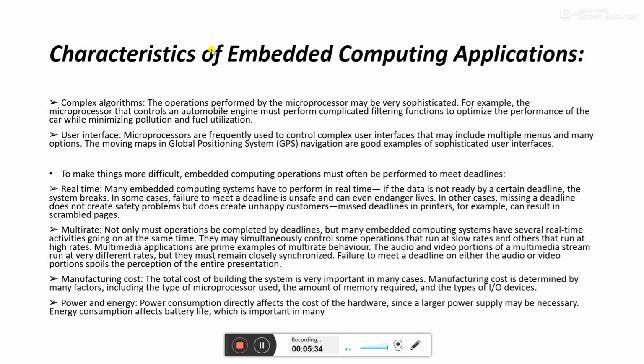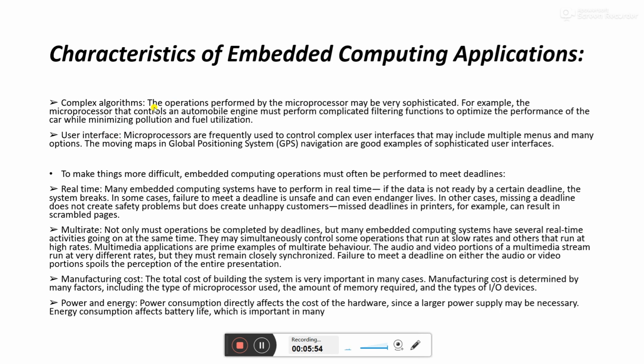So there are some characteristics of the microprocessors, also of embedded system computing, and they are mostly asked in the interviews and the exams also. So you should understand these characteristics. Complex algorithms are there. The operations performed by the microprocessor may be sophisticated.